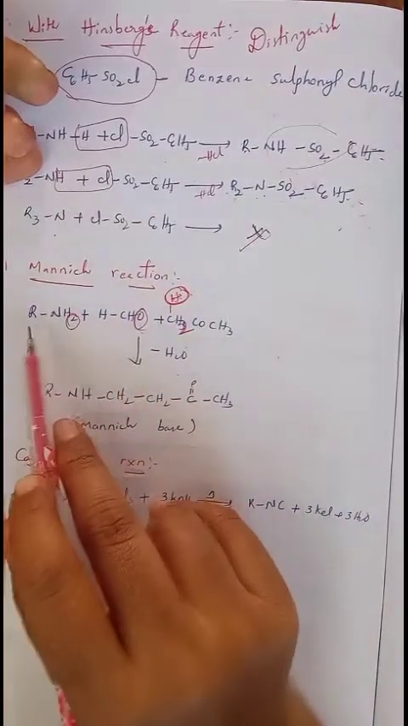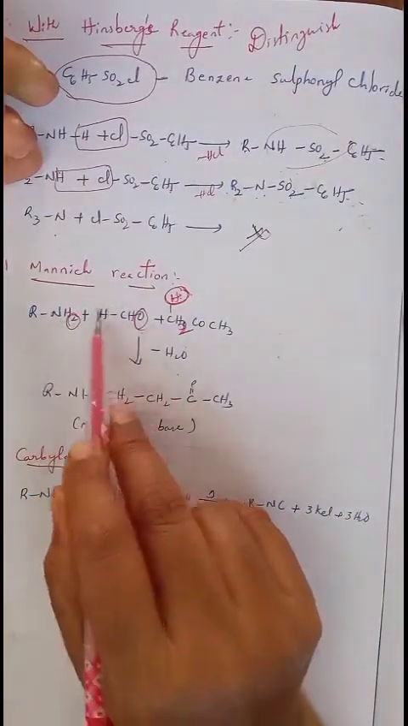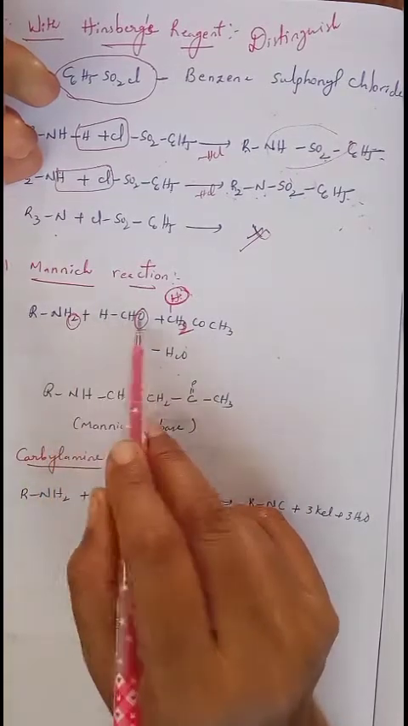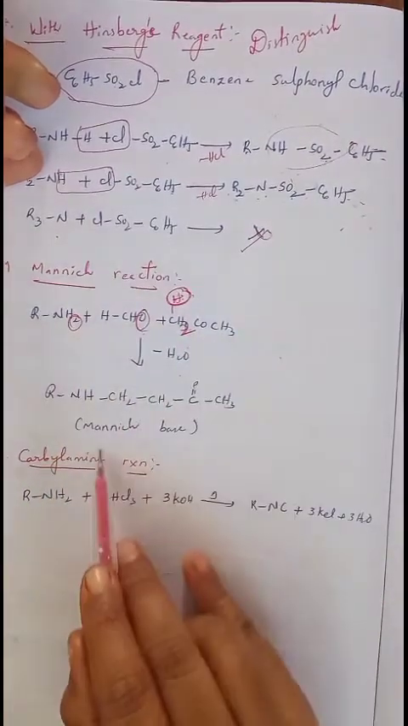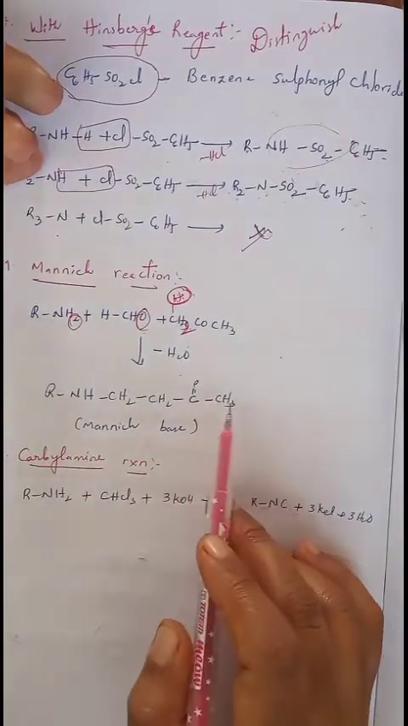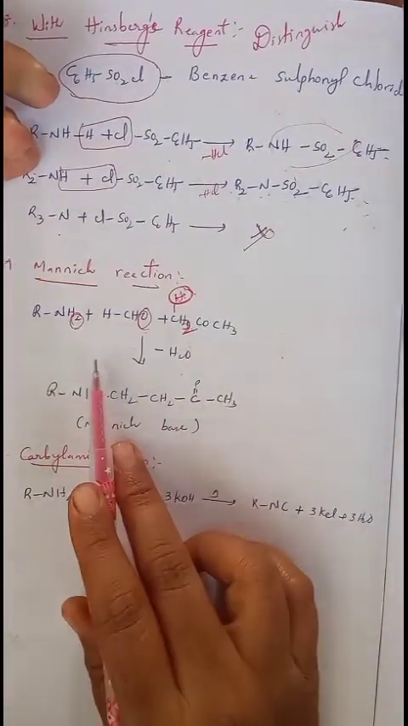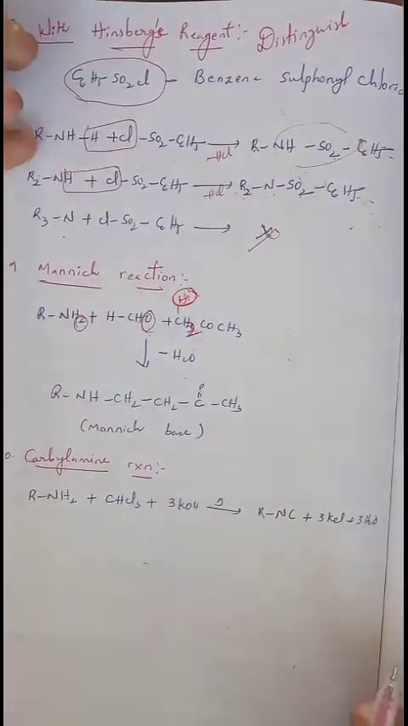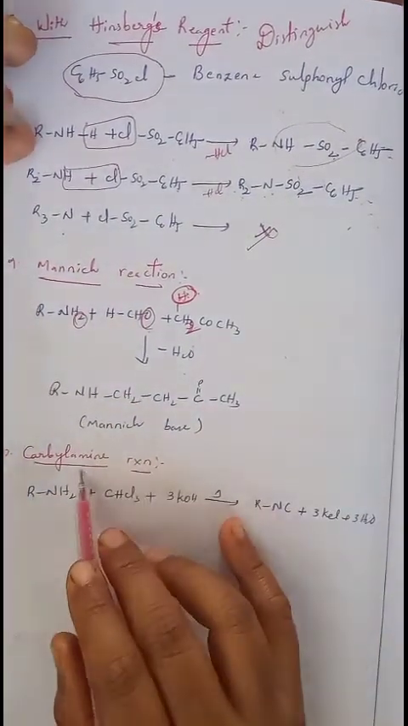So then what will we get? RNHCH2, on carbon two hydrogens are present, RNHCH2CH2COCH3. This is called a base. Which base? It is obtained through Mannich reaction, so we call it Mannich base. It is formed as the final product.